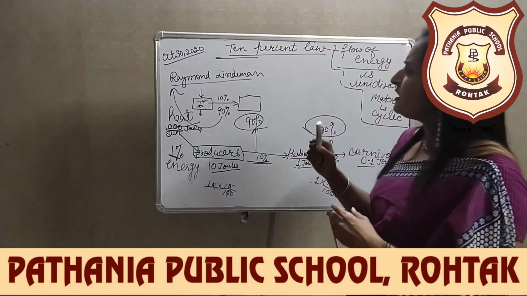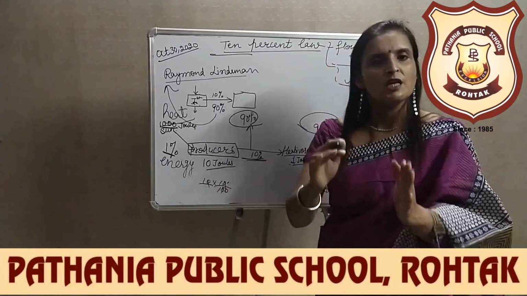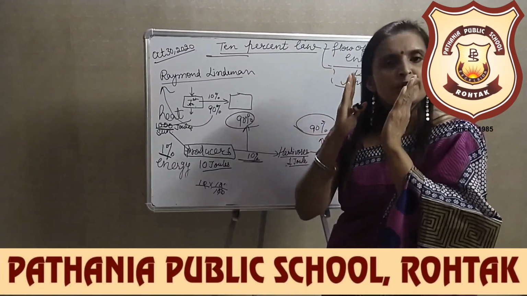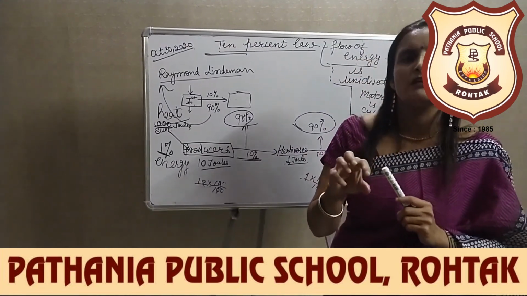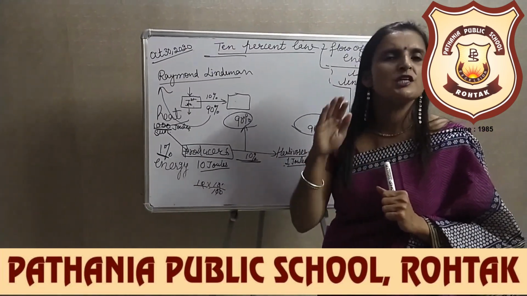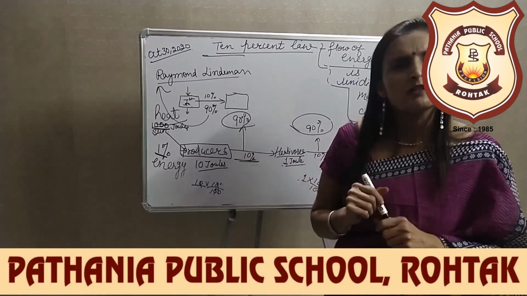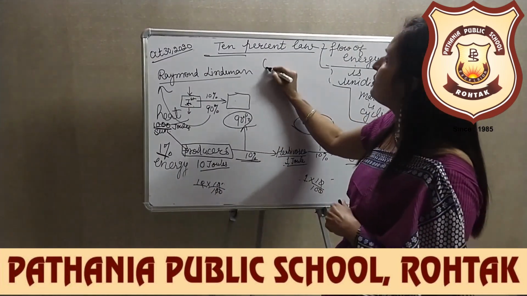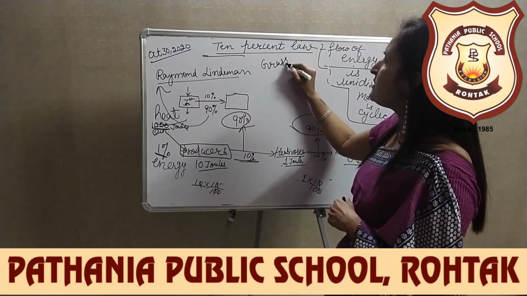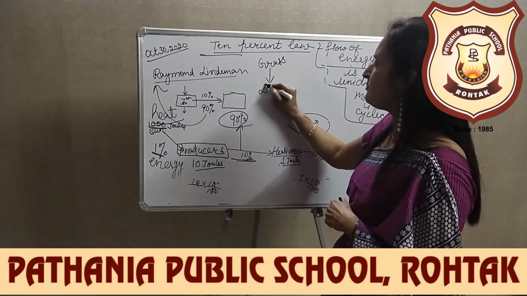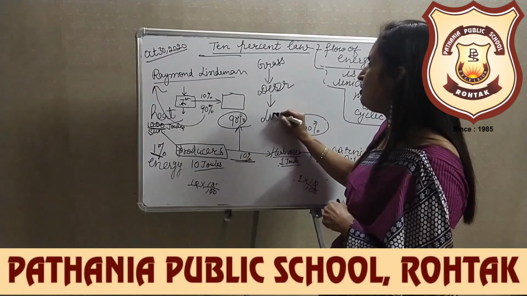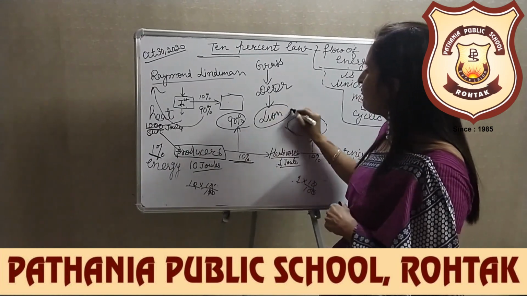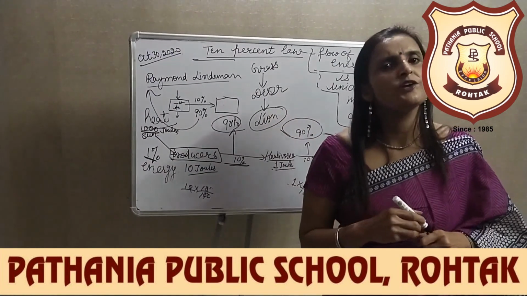See beta, within any particular food chain, if in any way one trophic level is affected, the entire food chain gets affected. For this, consider a food chain in which grass is eaten by the deer and the deer is eaten by the lion. What happens if all the lions are removed?